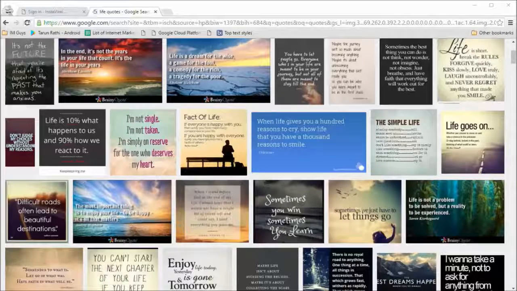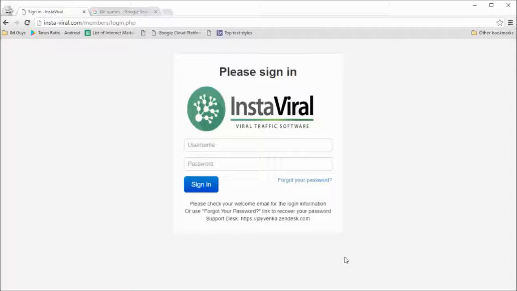All of us have seen quotes images, right? Images which have something motivational or something to say that appeals to you, and we end up sharing that image in our Facebook feed or wherever we are. Now these quotes images are quite powerful and compelling and people share them a lot. What InstaViral does is give you the capability to create these images on 100% autopilot.